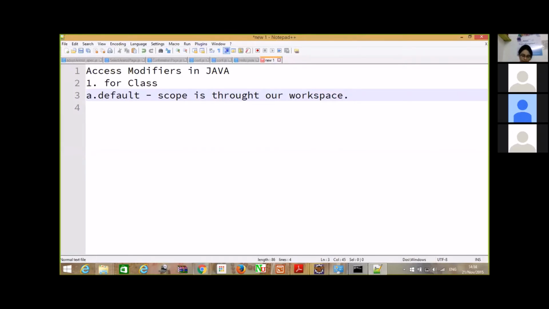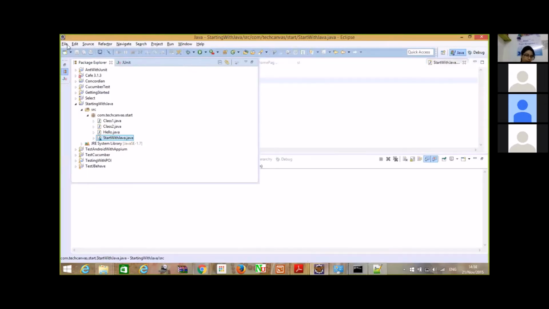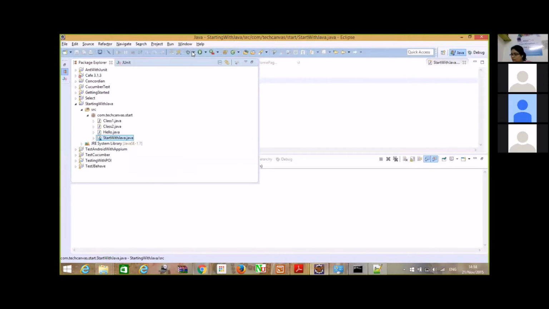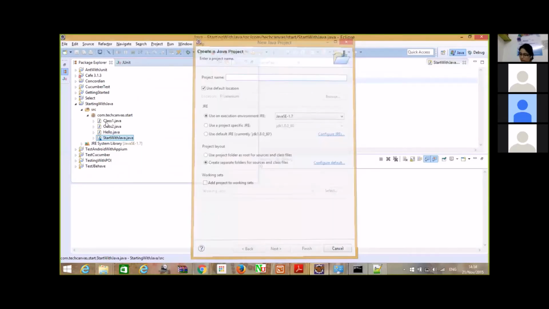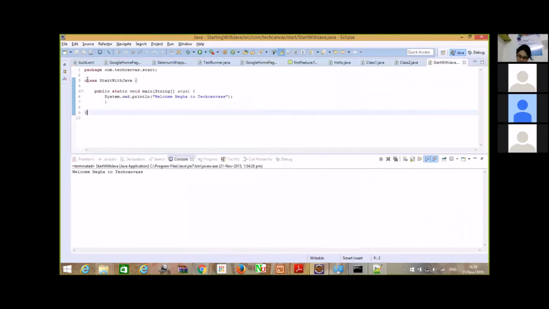What workspace is, basically, if you want to understand this, go to your Eclipse IDE. When you create a new Java project, the scope of this is for this Java project. Any class in this Java project can access this class if we are defining it with the default access modifier.